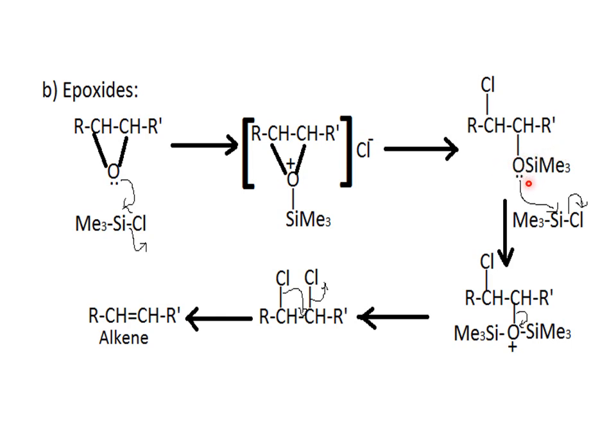Right? And then this will again attack one more molecule of your TMSCl. Once it attacks your silicon atom, there is a removal of one chlorine atom. Chloride is getting removed as a good leaving group. Once it is removed, this oxygen will gain a positive charge, and then you will form this complex.